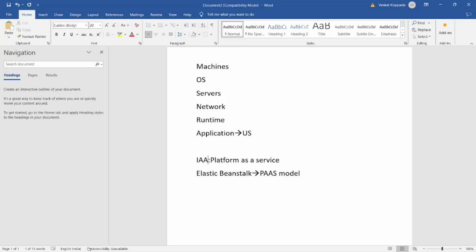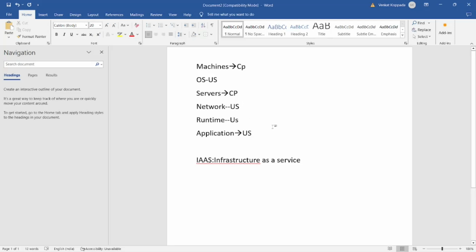And next we have IaaS, that is infrastructure as a service. In case of IaaS, the cloud provider will provide the infrastructure, and the rest we have to take care of. Here the cloud provider will provide the machines and the servers, and the remaining we have to take care of. We have to take care of the OS, the network, the runtime, and the application. The rest will be taken care of by the cloud provider. So this is an example for IaaS.